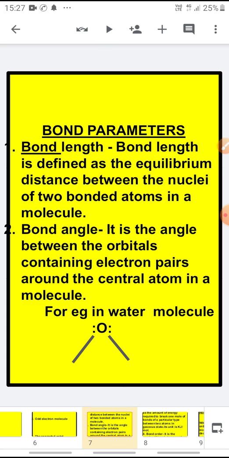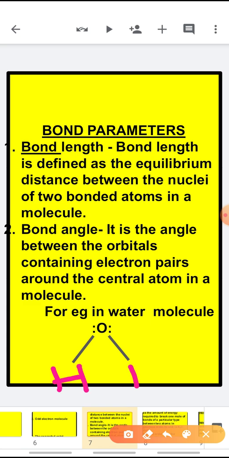Now coming to the bond angle. What is meant by the bond angle? It is actually the angle between the orbitals containing electron pairs around the central atom in a molecule. For example, in a water molecule, the two orbitals which have the bonded pairs of electrons, the angle formed between the two orbitals is called the bond angle.